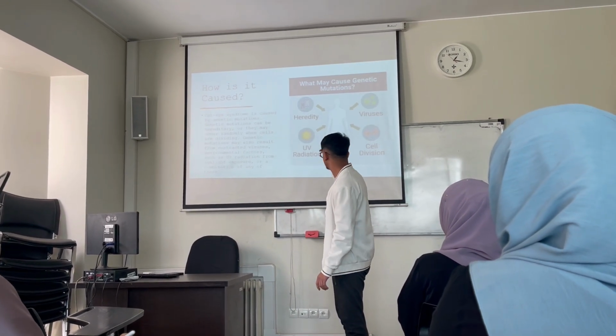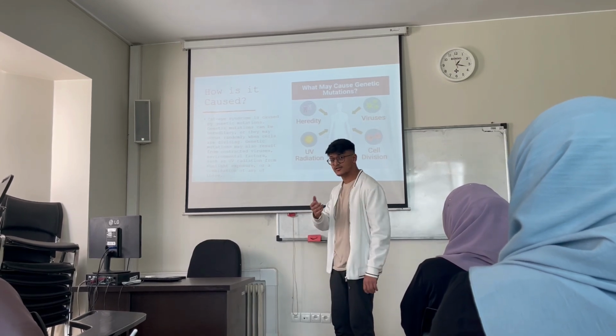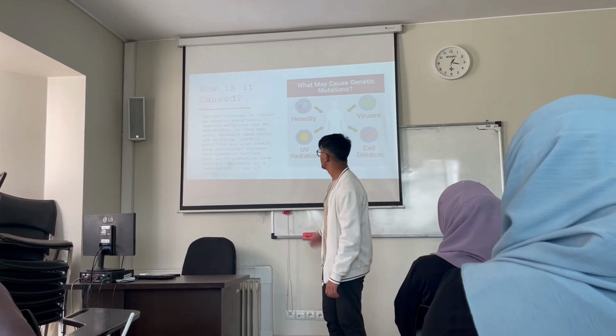Or it can be as a result of the first reason we talked about, the chromosome number 22. If there's an error in the DNA, there's going to be an error in the cell division. So it's also a reason what causes genetic mutations.